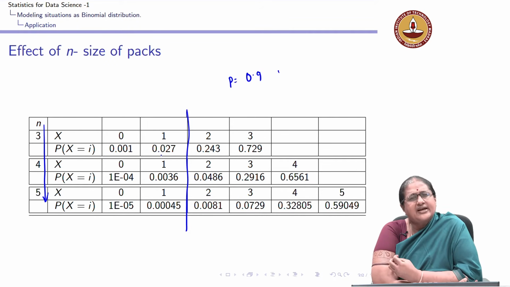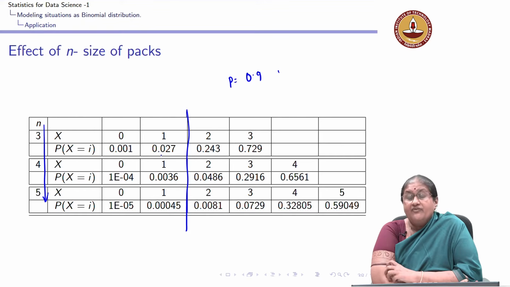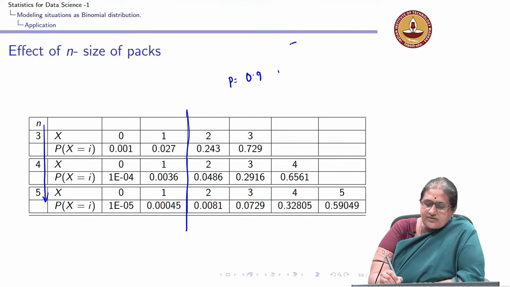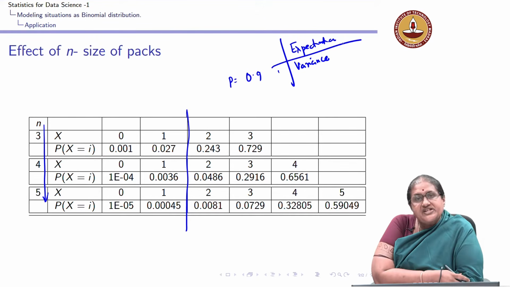So, we have taken a simple example of how we model a situation using a binomial random variable. Next, we have already introduced the concepts of expectation and variance of a discrete random variable. Recall we introduced expectation as a long run average and variance as a measure of dispersion of a random variable.